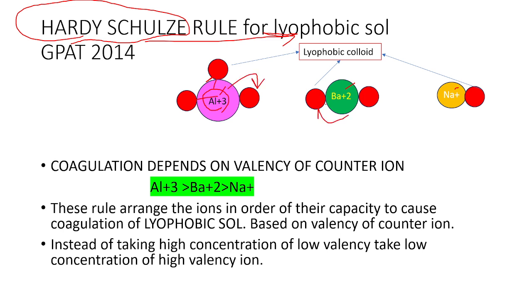Barium can precipitate only two lyophobic colloids. Sodium can precipitate only one. The precipitation power of the electrolytes depends purely upon the valency. The greater the valency, the more immediately it can coagulate lyophobic colloids. These red-colored things are the lyophobic colloids. So this is about the Schulze-Hardy rule.